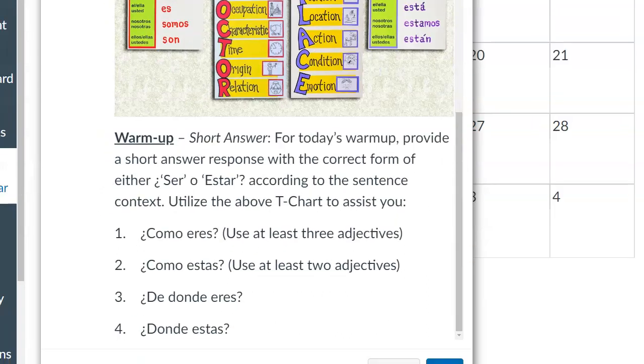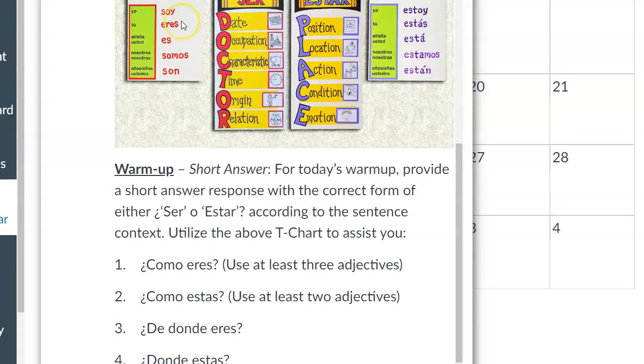¿De dónde eres? Question number three is asking, where are you from? Yo soy de, and then wherever it is you're from, the place that you were born. Yo soy de Brentwood. And then lastly, number four, ¿Dónde estás? Where are you currently? Yo estoy en casa. Yo estoy en la clase de español. Yo estoy en la escuela. Yo estoy en mi clase favorita.